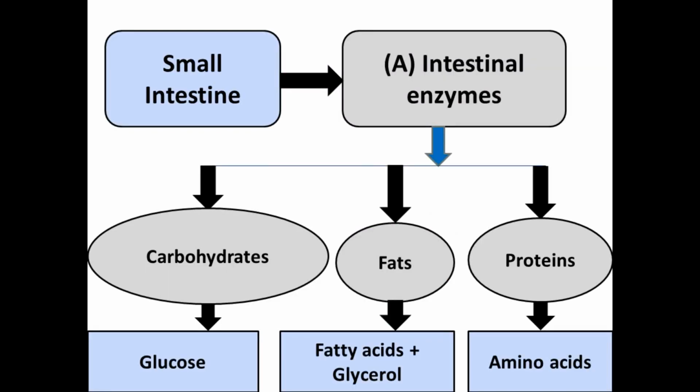Now what happens in the small intestine? Like in the stomach there were gastric glands and gastric juices, in the small intestine there are intestinal enzymes, and these intestinal enzymes help in converting the carbohydrates, fats and proteins into their simple form. These intestinal enzymes convert carbohydrate into simple glucose, fats into fatty acids and glycerol, and proteins into amino acids.